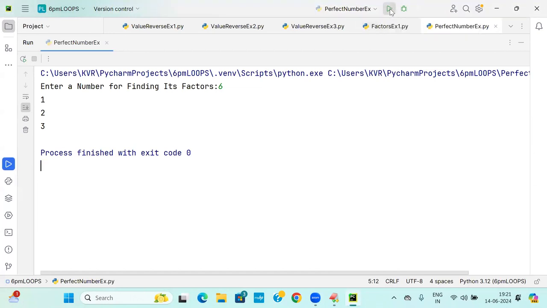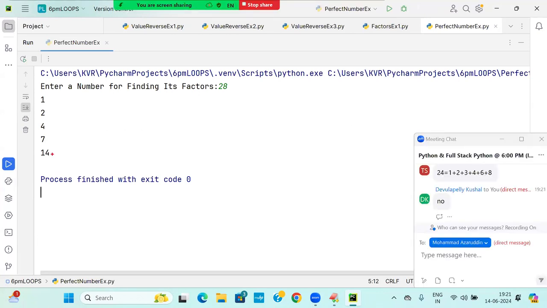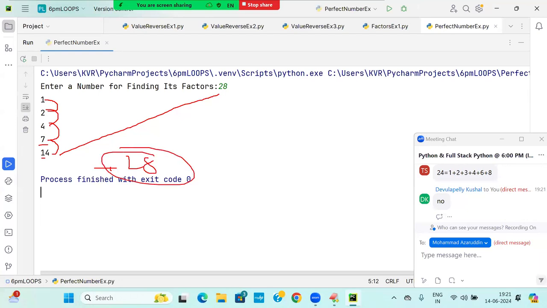Next, take one more thing. 28, you take it. What are the factors? Come on. 12 plus 7, 14 plus 7, 21 plus 4, 25 plus 2, 27 plus 2. That is nothing but what? Equal. If we add 28 also, it will become 56.